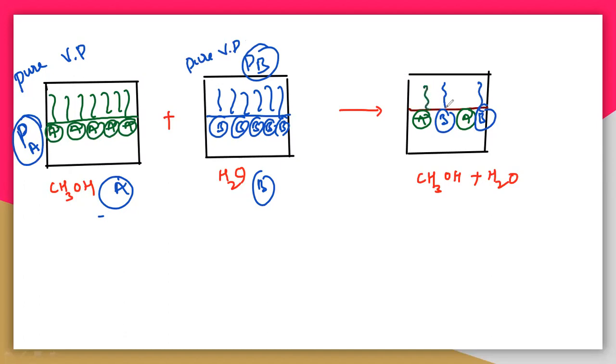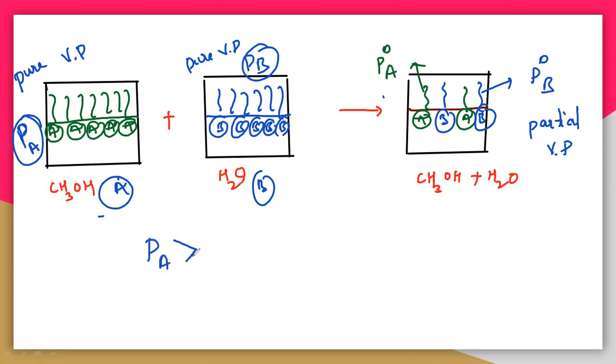The green, which is A vapor pressure, obtained with this A, is called P naught A, and the blue color is P naught B. These P naught A and P naught B are called the partial vapor pressures. So what is the difference between the partial and the pure? Here you have to understand that PA is always greater than P naught A.